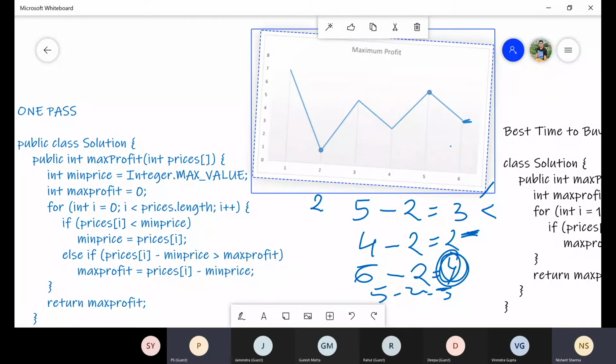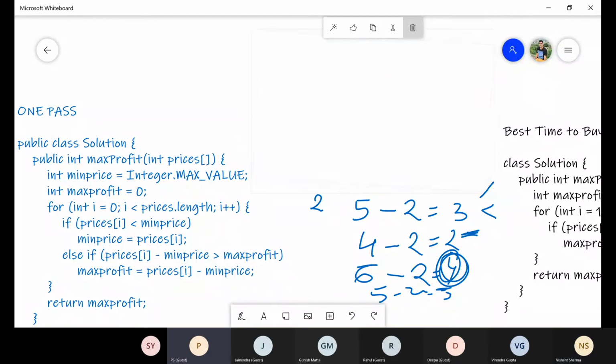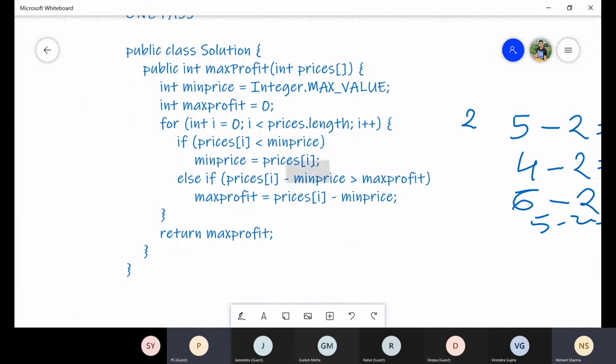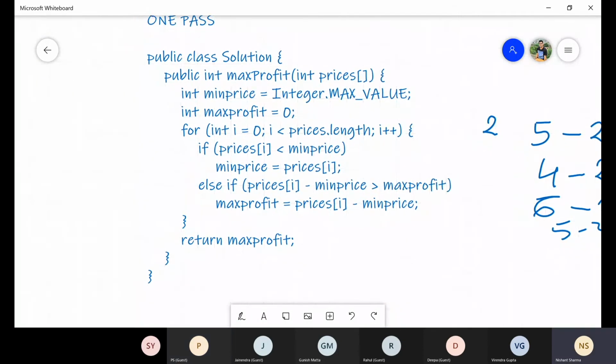Any other doubt? So let's try to go through with the code now, and we can basically visualize also.